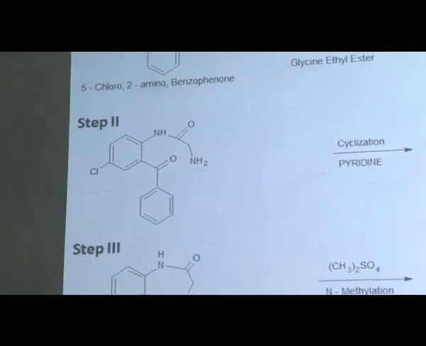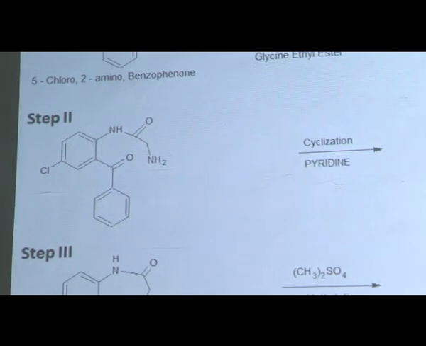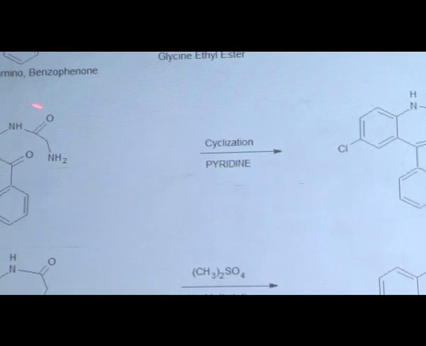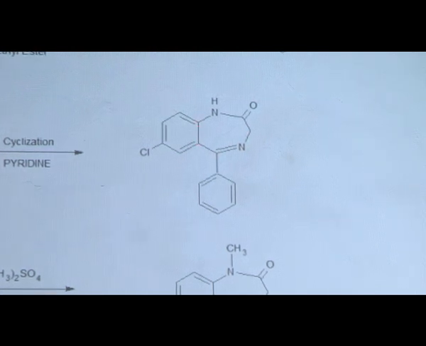In step second, that is called cyclization, which is carried out in the presence of pyridine. So pyridine is mostly used for the cyclization of the reaction. In this reaction, this open chain structure is converted into a 7-membered structure. In this 7-membered structure, if we see the nomenclature, this nitrogen atom gets the first position, then the ketone group second, then CH2 third, then this fourth, then fifth, then this one sixth, and this one is the 7th position. So a 7-membered benzodiazepine nucleus is formed.